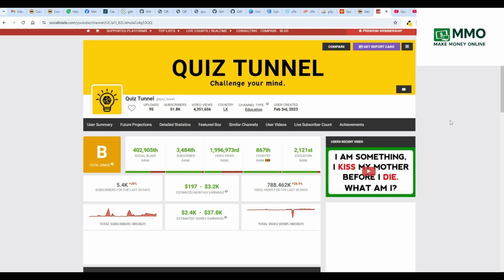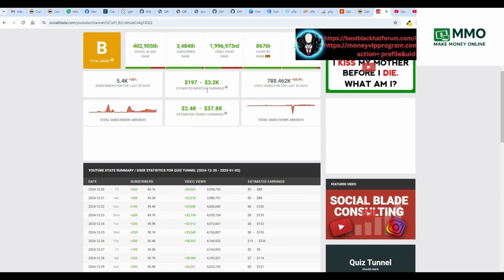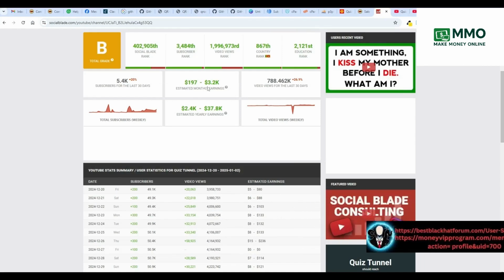And what you can see on here is their earnings. So in Social Blade, which I do show, like I said, in some other video somewhere, you get this range of what they're earning. Like this is their monthly earnings, and it's always this huge range, $197 to $3,200. Why? What's up with that? That's such a huge range.